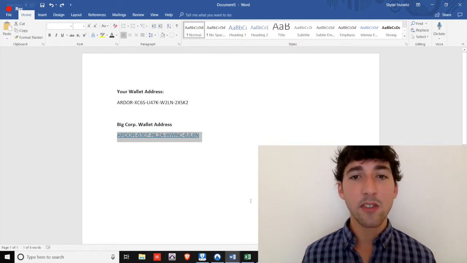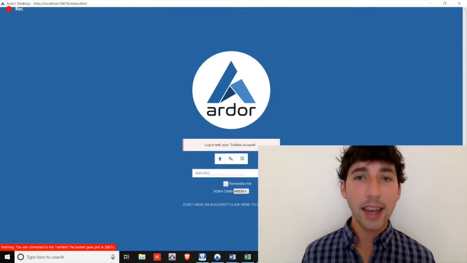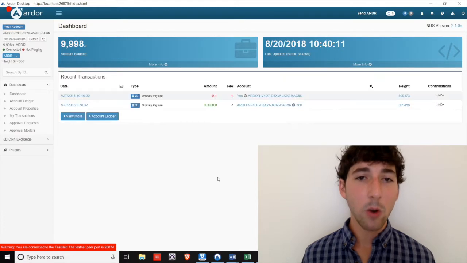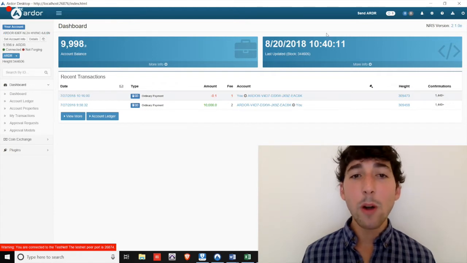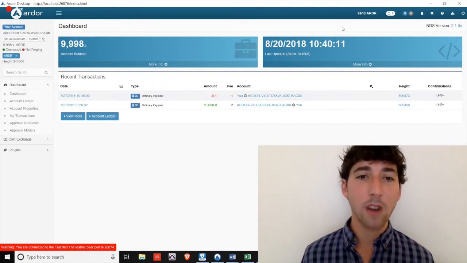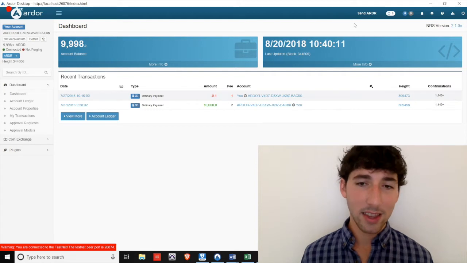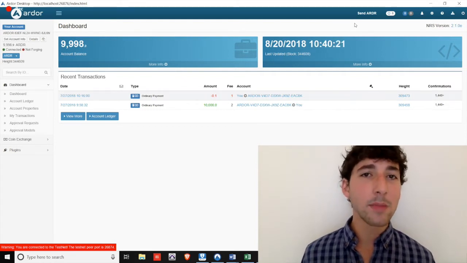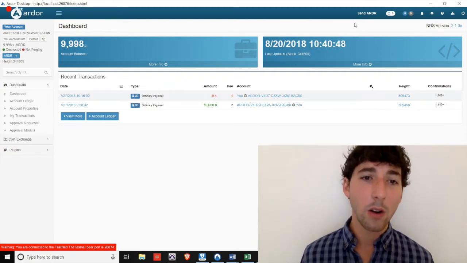Let's copy the address for BigCorp and log in as them. You're now unofficially logged in as BigCorp. You should confirm the wallet address in the upper left corner matches the wallet address in your contract. BigCorp owes you $200 worth of Ardor. As of August 18, 2018, that means approximately 1,702 Ardor.